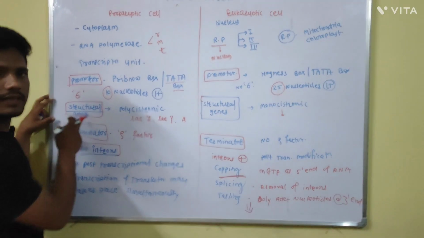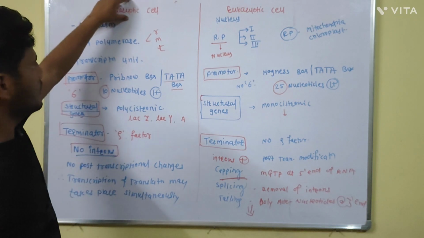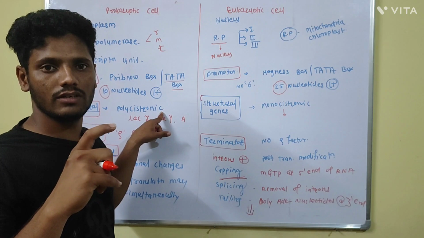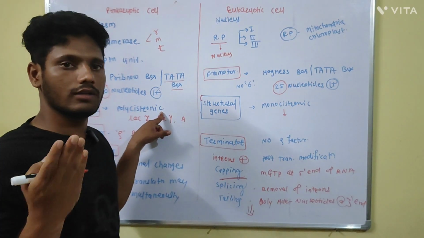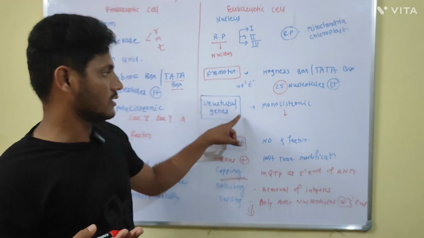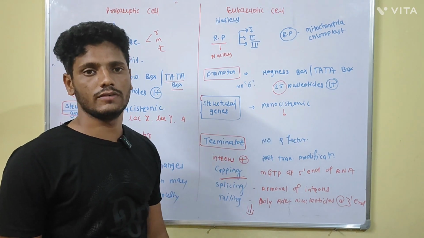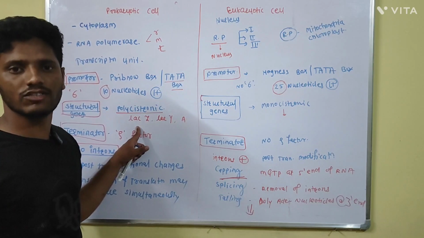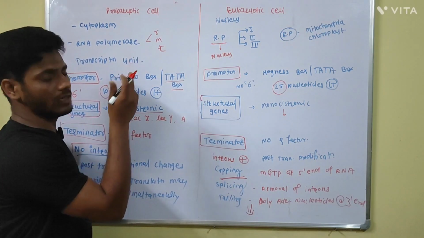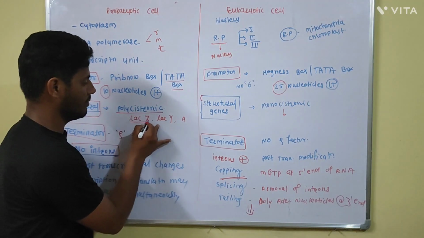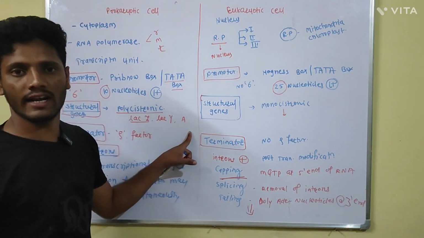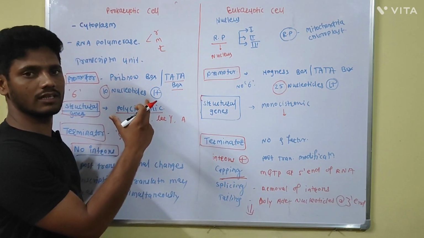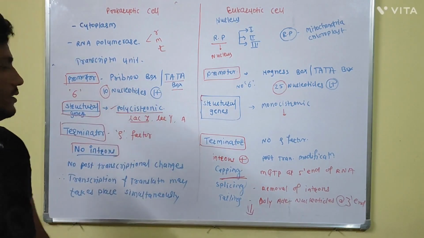The difference in the structural genes: in prokaryotic cells, the genes are polycistronic, meaning one transcription unit contains many genes. While in the eukaryotic cells, the structural genes are monocistronic. Polycistronic genes are present, for example, in bacteria or E. coli, where the structural genes in one lac operon may be lac Z, lac Y, or lac A gene. Hence, many genes are present in the single transcription unit. That's why it is polycistronic.